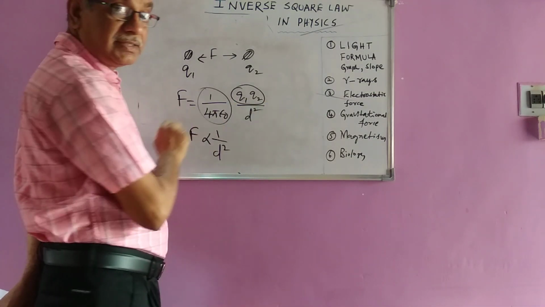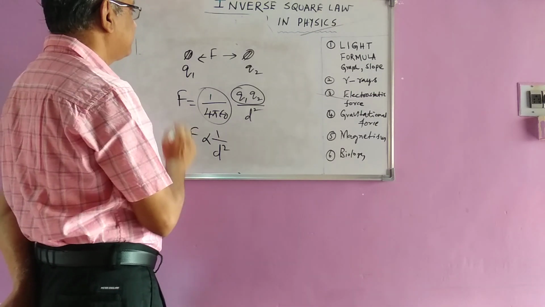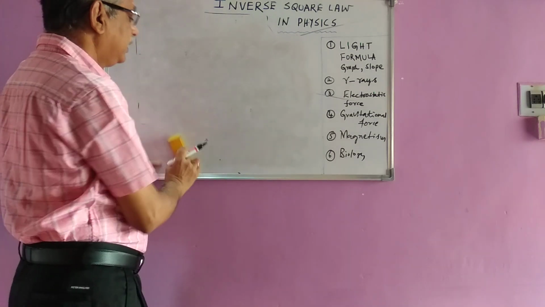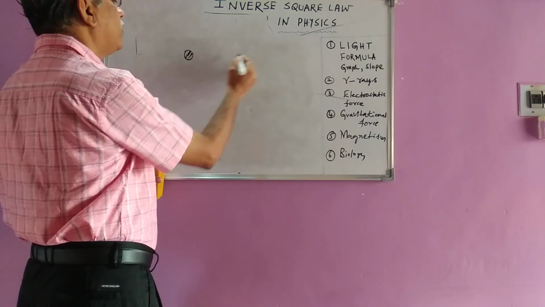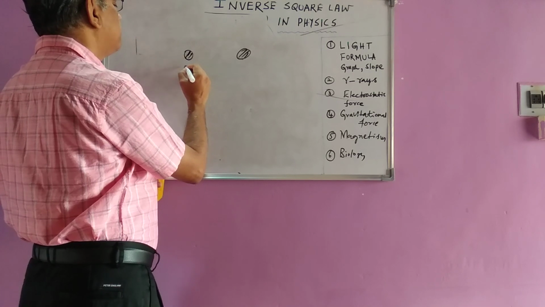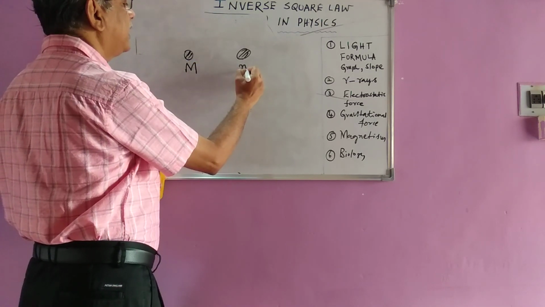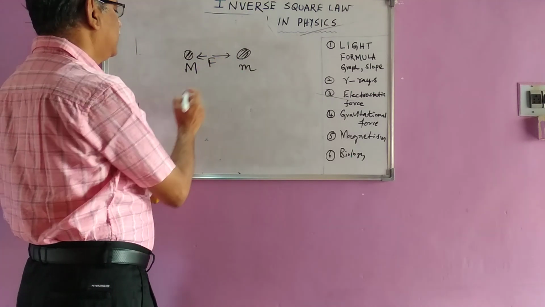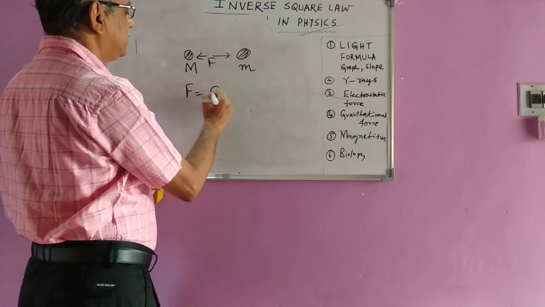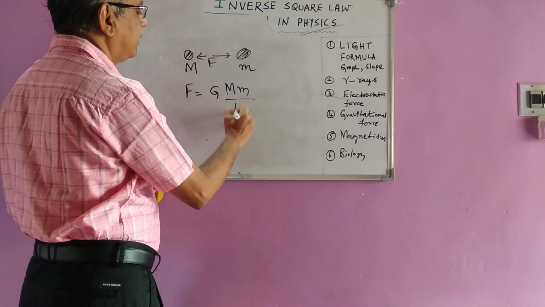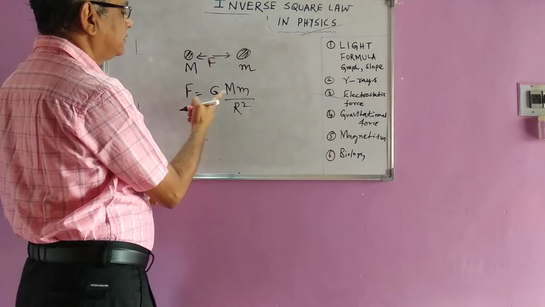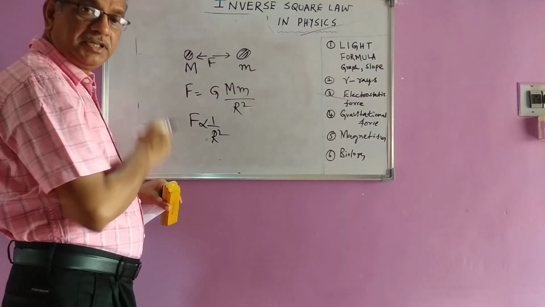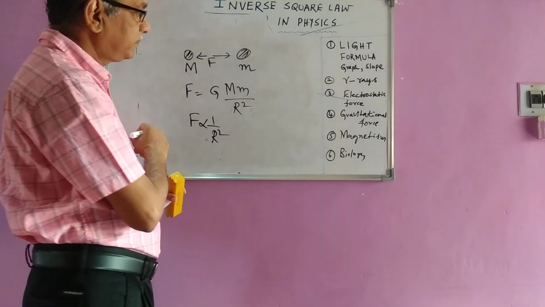It is also applicable in the case of gravitational force, because in the case of gravitational force you have got Newton's law of gravitational formula, right? There, if there is one body here and another body here, with masses m and m, it can be the sun, it can be the earth, and the force between them can be written as G m by r square, right? And these three quantities are constant, and once again you will get back this formula. So it's applicable in the case of gravitational force.